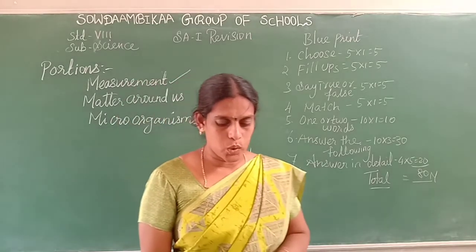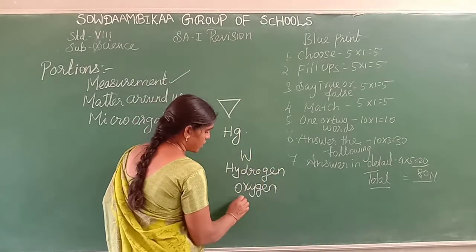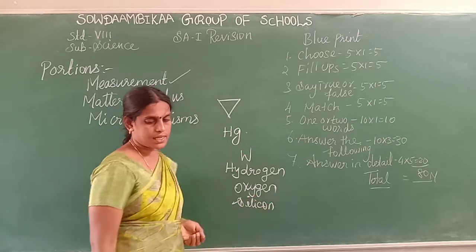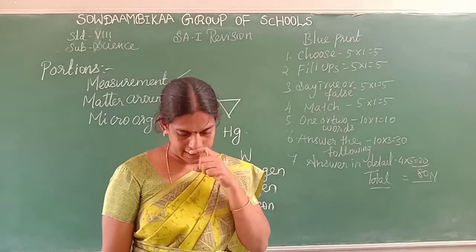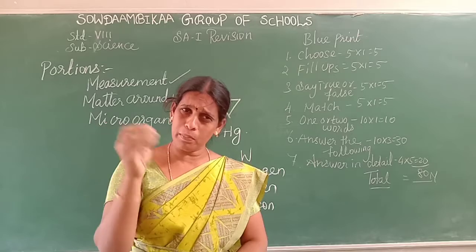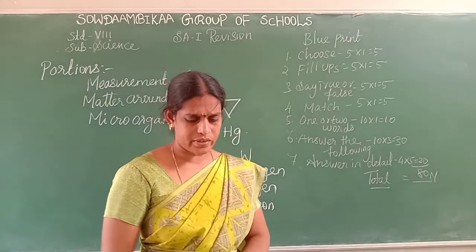Next, a metalloid is used in the semiconductor industry: silicon. Silicon is a metalloid used in the semiconductor industries. Next, true or false? Metals are generally poor conductors of electricity but good conductors of heat. Metals are good conductors of heat and electricity, so this one is false.